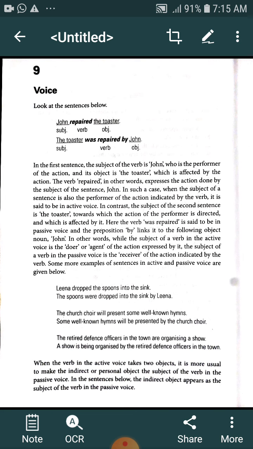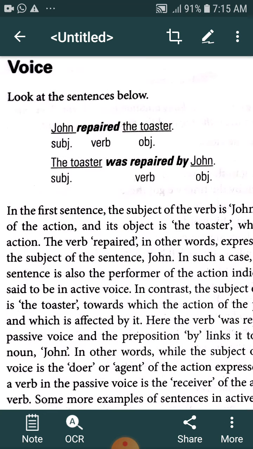If we observe the first sentence in active voice, "John repaired the toaster," John is the subject, the performer, the doer of the action, repaired is the verb, and the toaster is the object, the receiver of the action, the sufferer of the action performed by the subject John. Toaster is the sufferer, John is the doer.